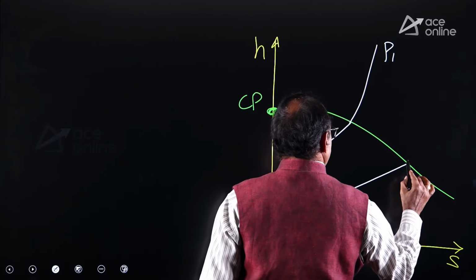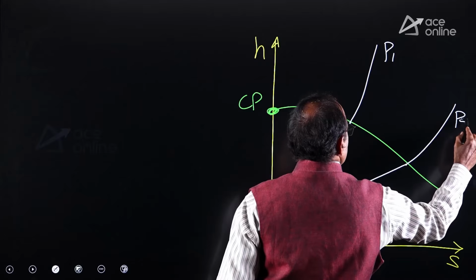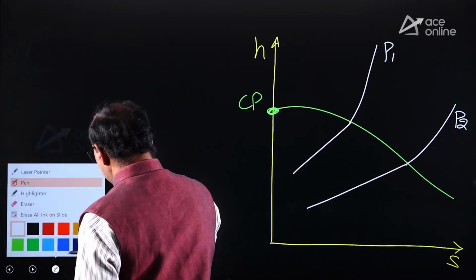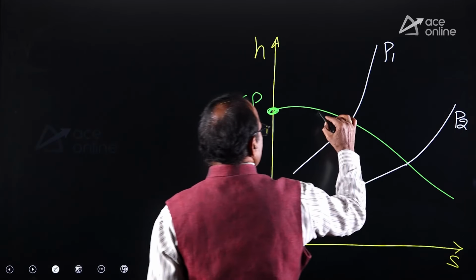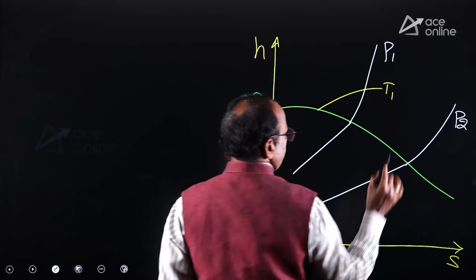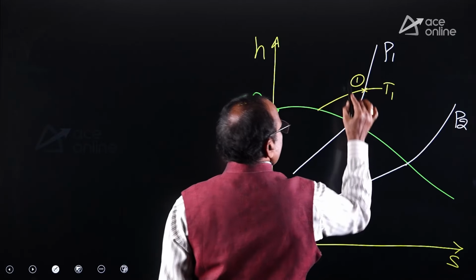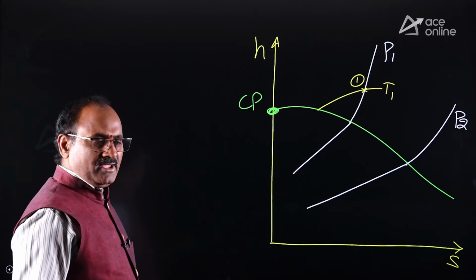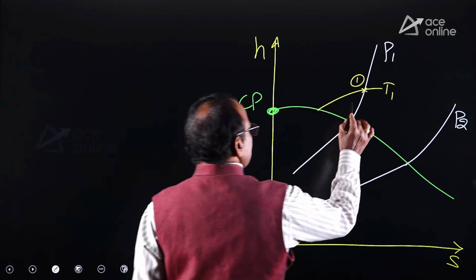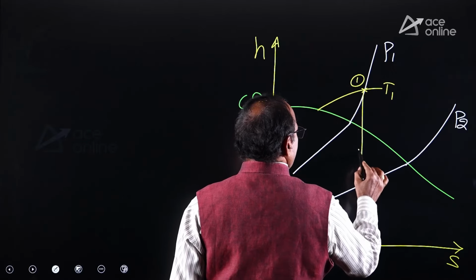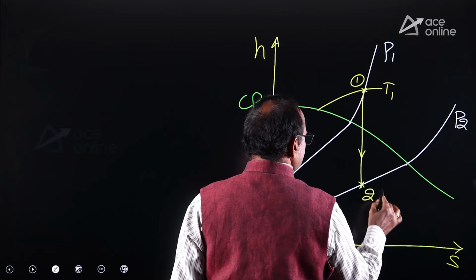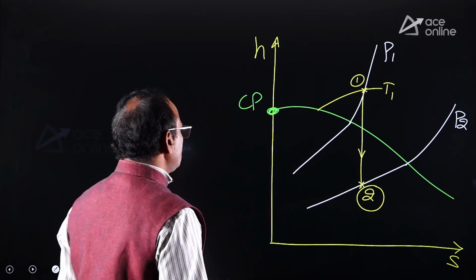This is the pressure of the steam while it is leaving the nozzle, P2. The steam generally enters the nozzle under superheated condition with the temperature T1. Wherever P1 and T1 meet, that is the initial state of the steam while it is entering the nozzle. If the steam is expanding isentropically, the isentropic expansion is marked as 1 to 2.